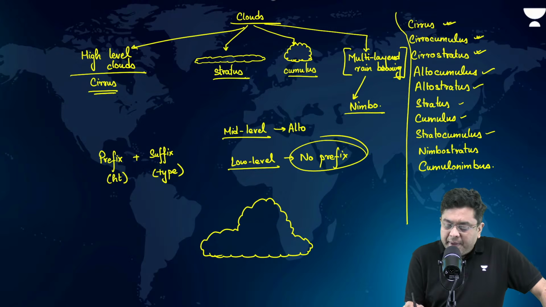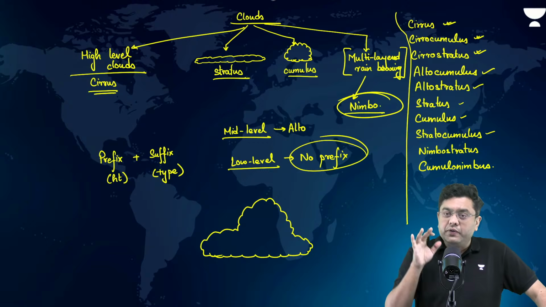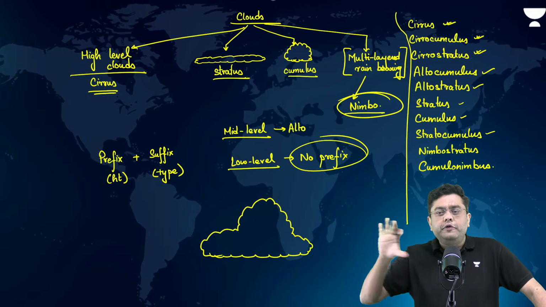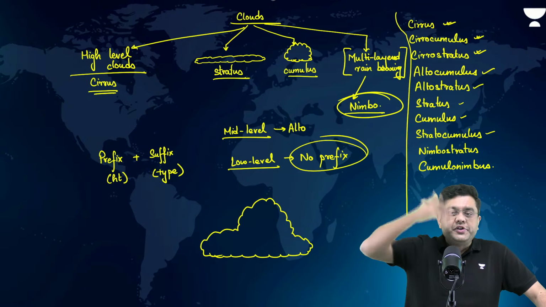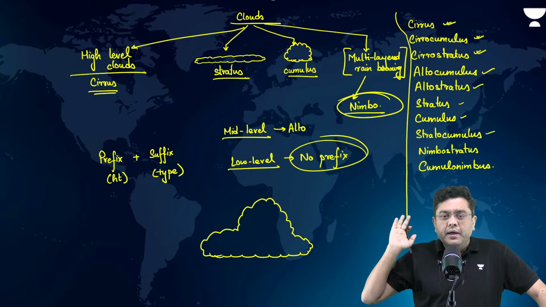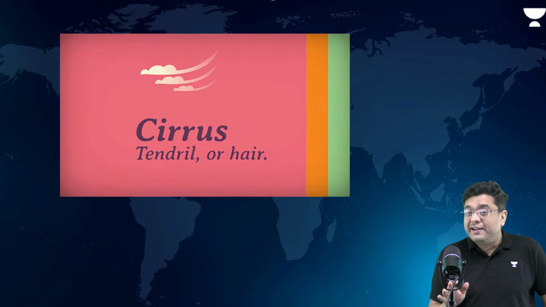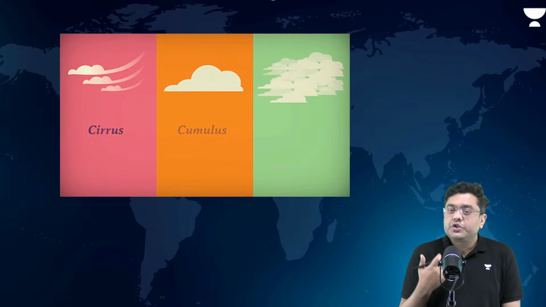Then you have rain bearing clouds. They will always cause rainfall. Nimbostratus, a multi layered cloud which is horizontal. Cumulonimbus, a multi layered cloud which is vertical. Follow this logic, and this is the coverage of the types of cloud. The major classification is cirrus, cumulus, stratus.